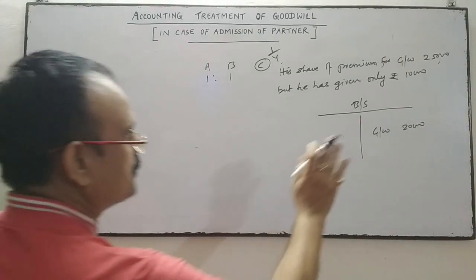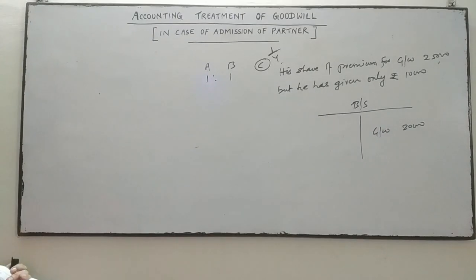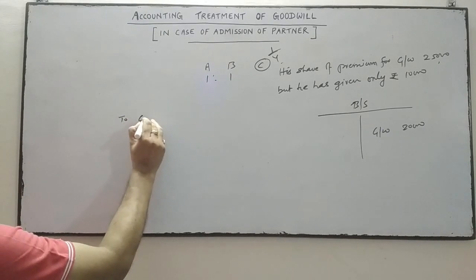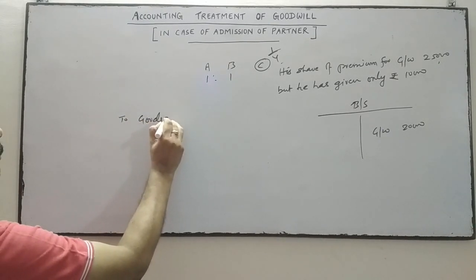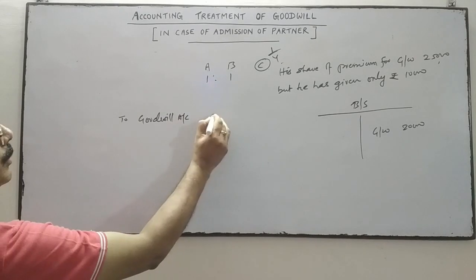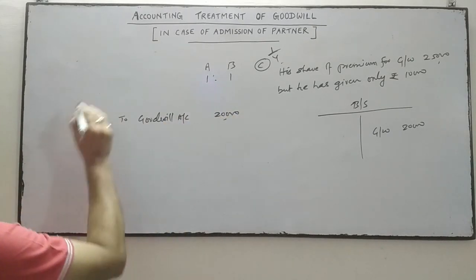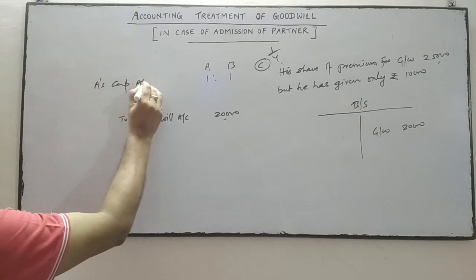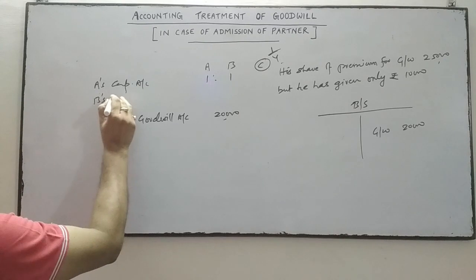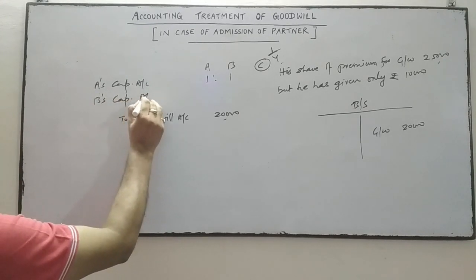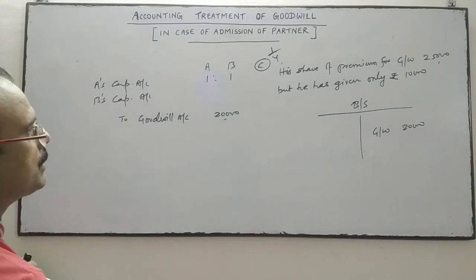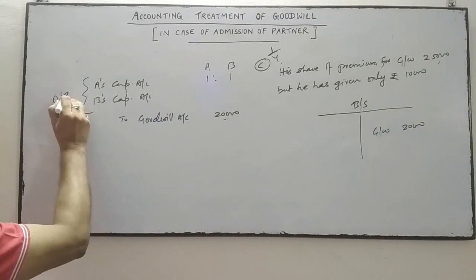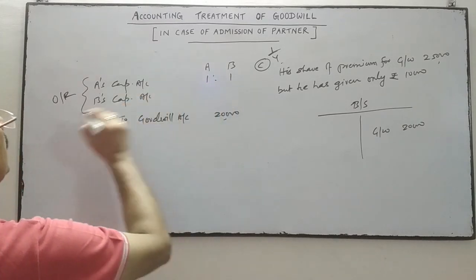Now, first of all, we will write off this goodwill which is given in the balance sheet. It means the book value of the goodwill will be written off by us. So the goodwill account will be credited, which is given in the balance sheet, and transferred to old partners' capital account or current account. So old partners are A and B. So A's capital and B's capital, this amount will be transferred in the old ratio, and the old ratio between them is 1:1.